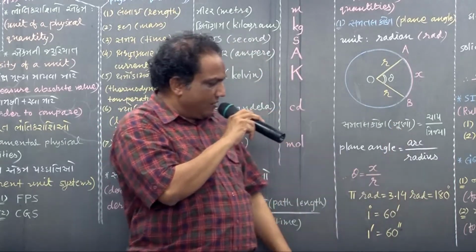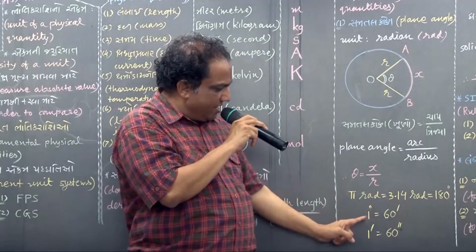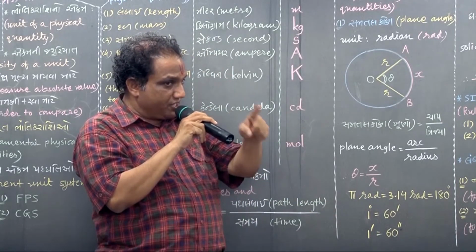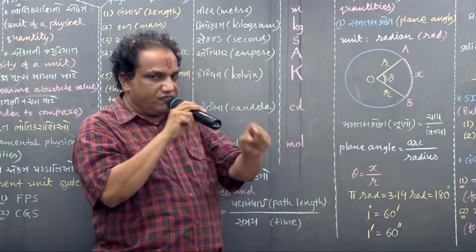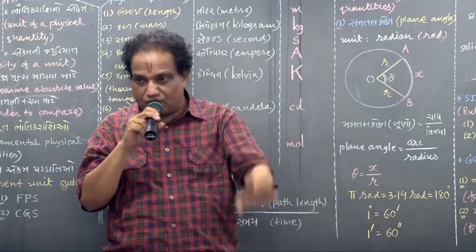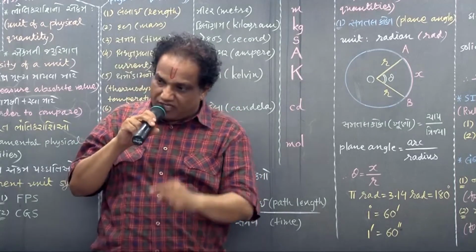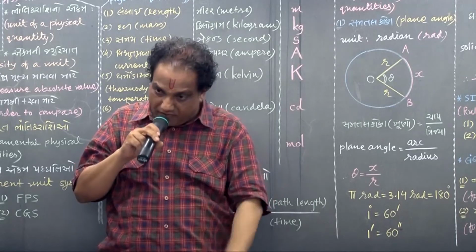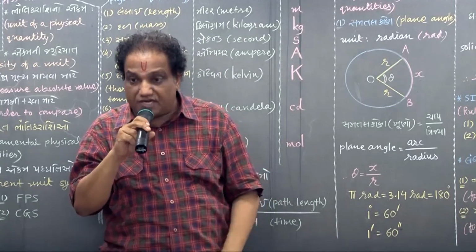Now, 1 degree angle is divided into 60 equal parts. Each equal part is known as 1 minute. That's why 1 degree is equal to 60 minutes. Further, 1 minute angle is divided into 60 equal parts, and each equal part is known as 1 second.